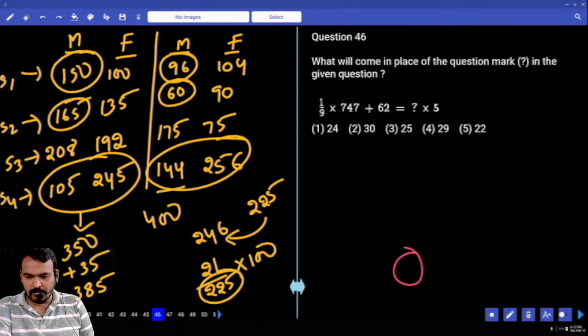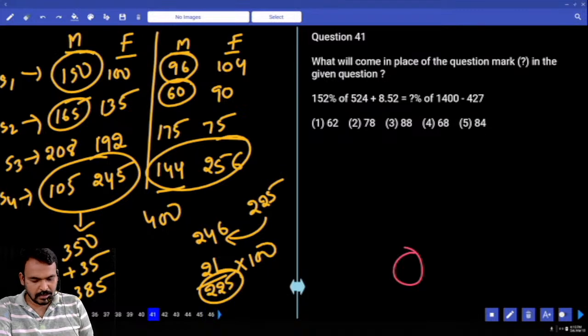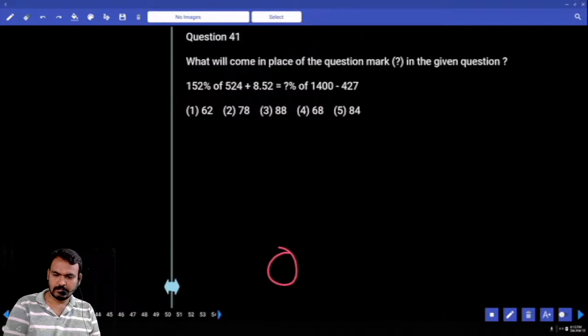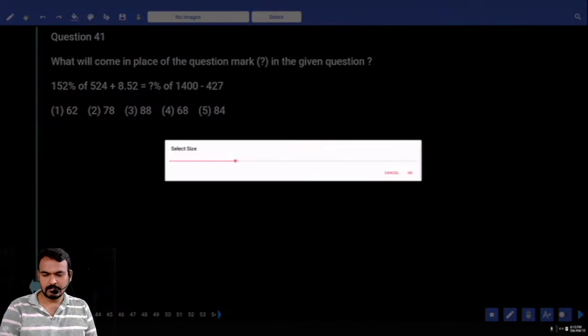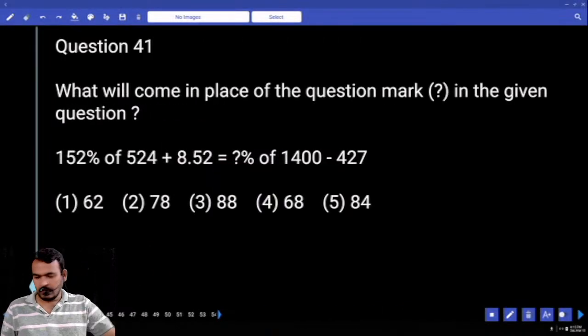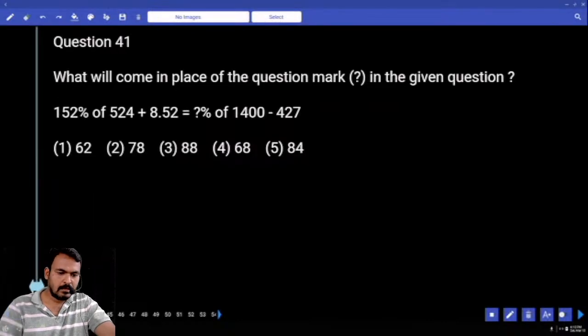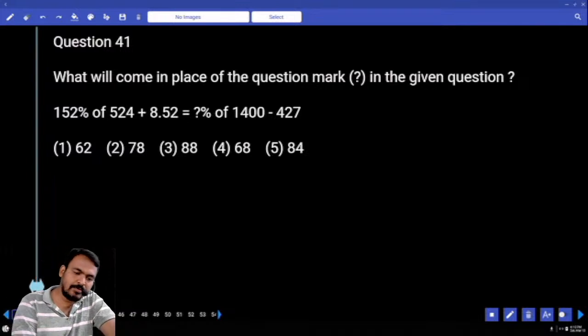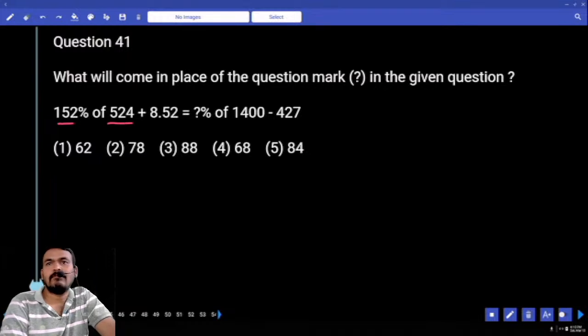Next question number 41. Question number 41. 152% of 524 plus 8.52, that is equal to what percent of 1400 minus 427? Okay. First, 152% of which one?